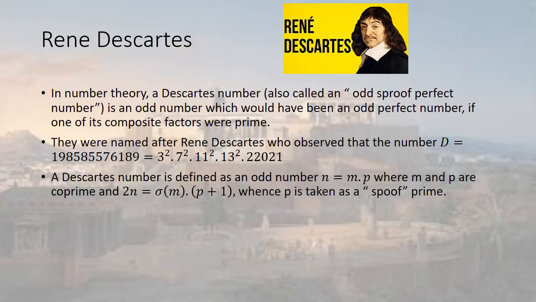A Descartes number is defined as an odd number n equal to m times p, where m and p are coprime, and 2n is equal to sigma of m times p plus 1, where p is taken as a spoof prime.